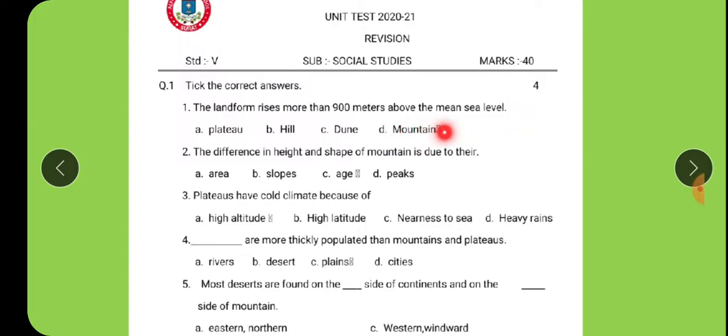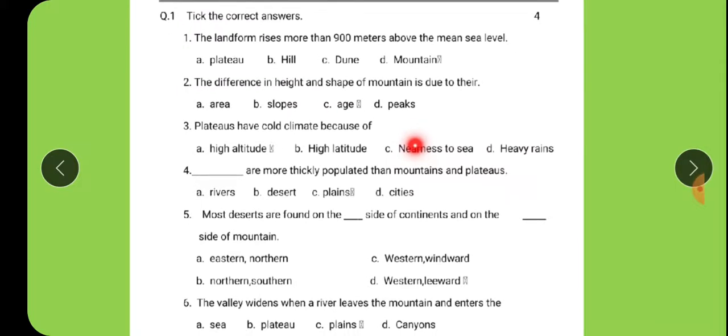Tick 2, mountain. The difference in height and shapes of mountains is due to their age. Option is age. Stick to age. Plateau has a cold climate because of the high altitude.